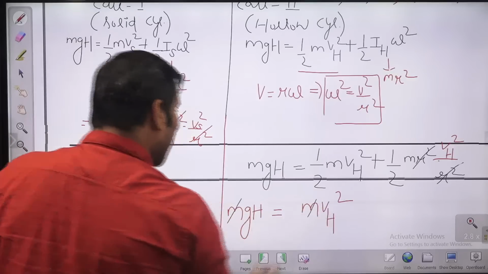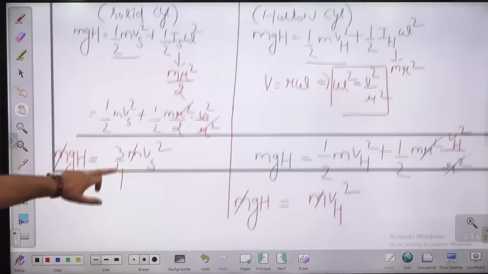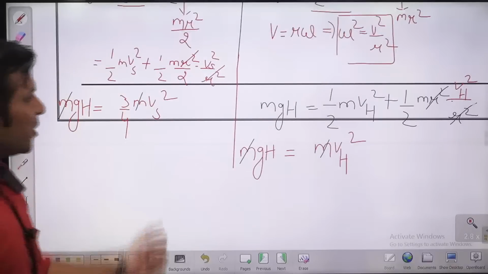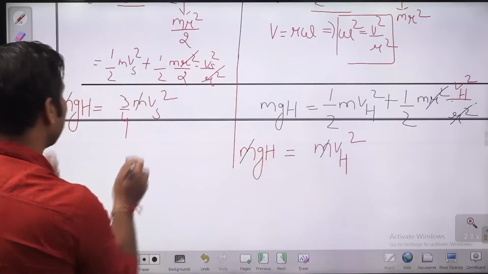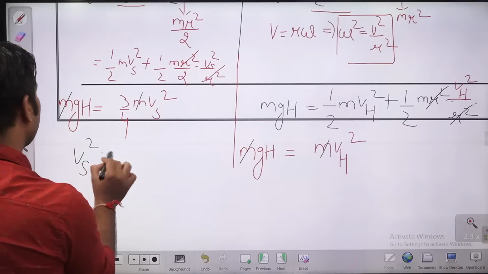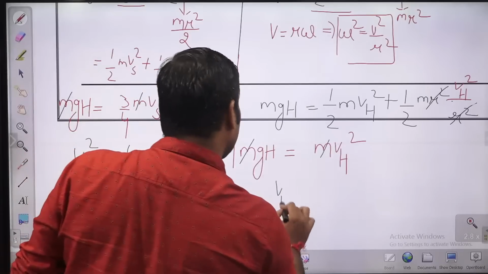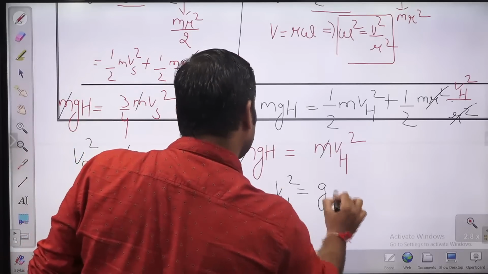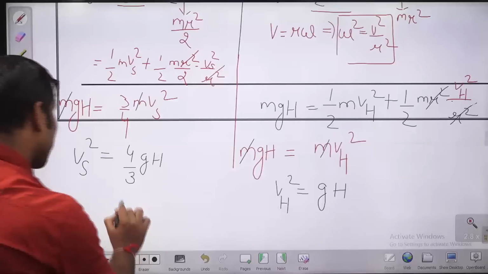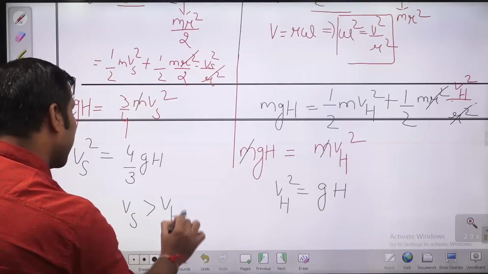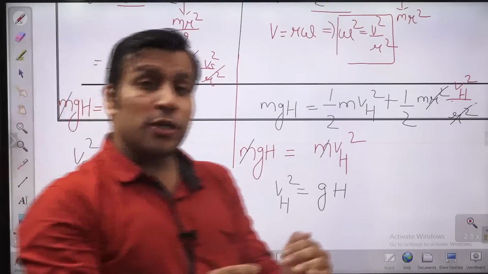Now which translation velocity is coming out more, guys? The solid translation velocity is more or the hollow translation velocity is more? Easily you can check it here. vs square equals 4 by 3 gh, and here vh square equals gh. Which one is more? Obviously the translational velocity of solid is more, so the solid is going to reach the ground first, guys.